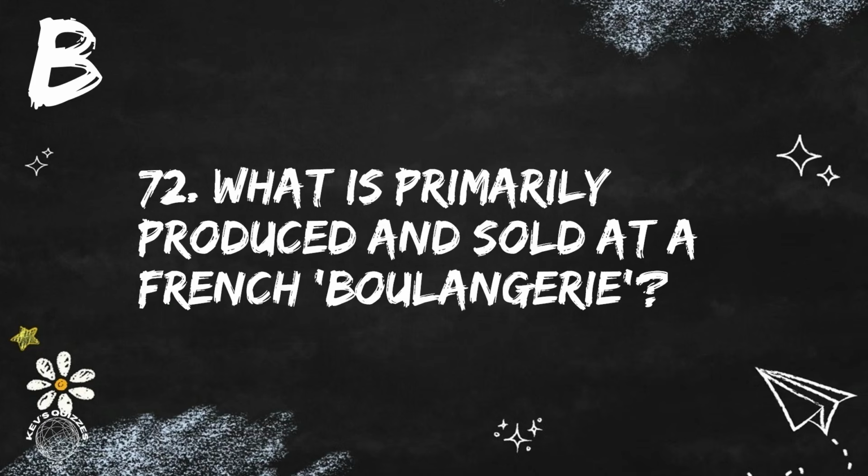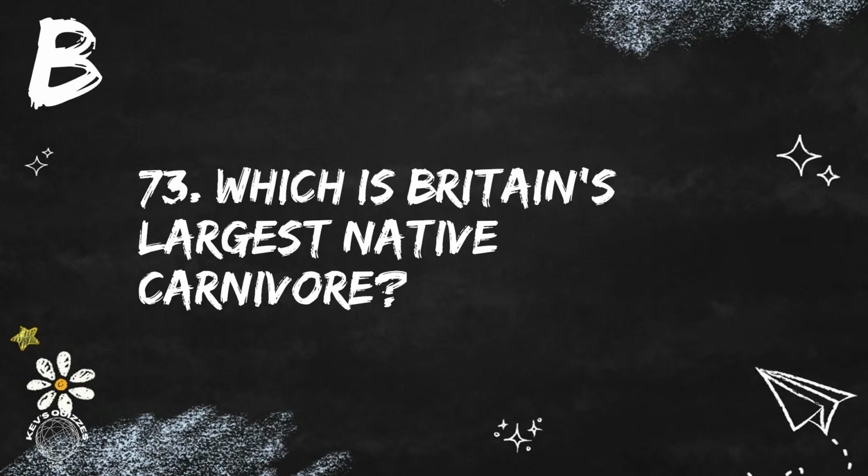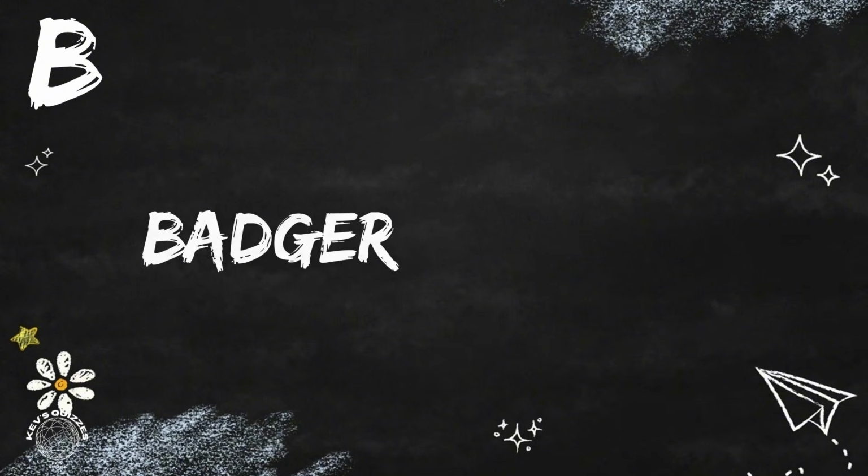Question 72. What is primarily produced and sold at a French boulangerie? That's bread. And question 73, which is Britain's largest native carnivore? It is the badger.